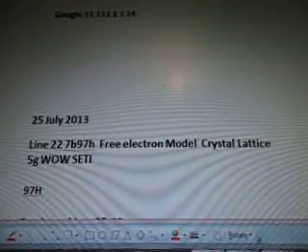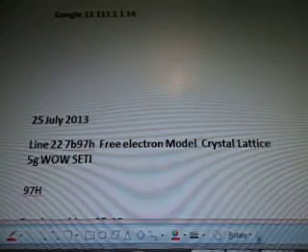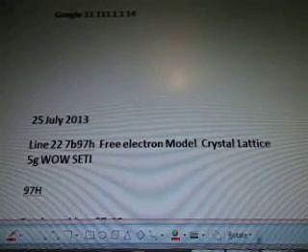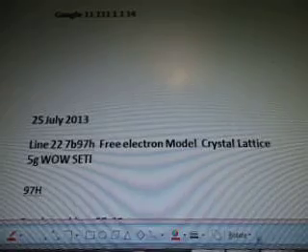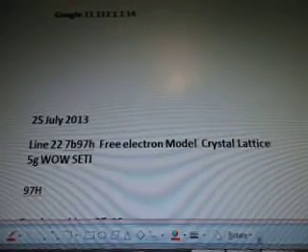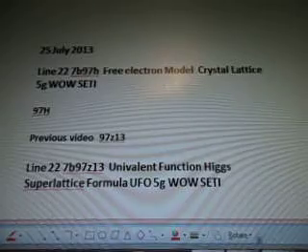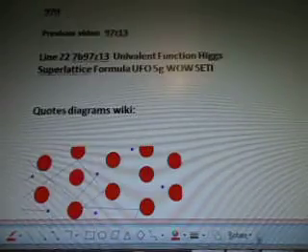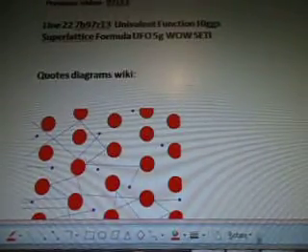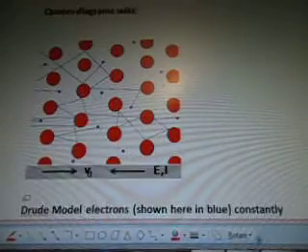So this is July 25th, 2013. Today's August 26th. So line 22, 7b97H was the free electron model crystal lattice, 5G Wow Seti. That was the previous video. And 97Z13, which was Univalent function Higgs Superlattice formula, the UFO. That was the previous video. So this is what this is based on, a keyword search for it. Quotes, diagrams are from Wiki.